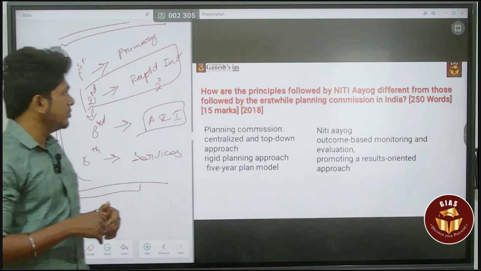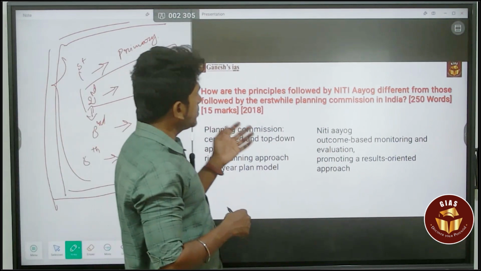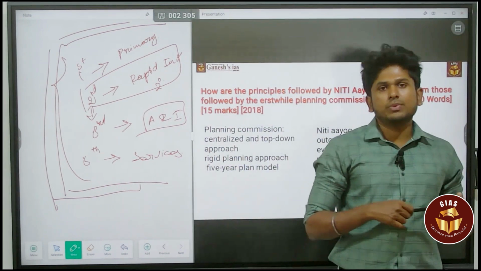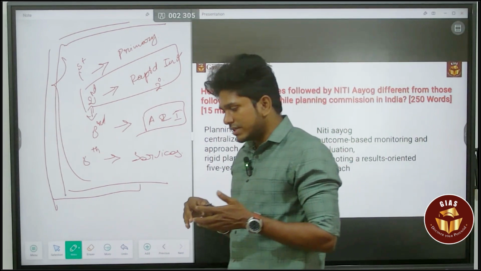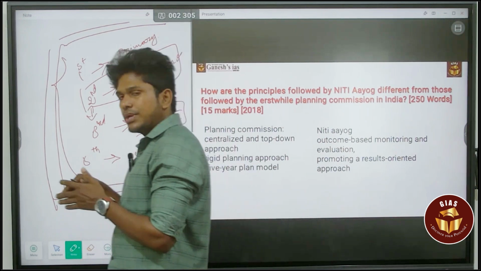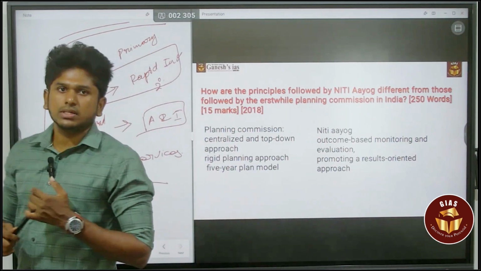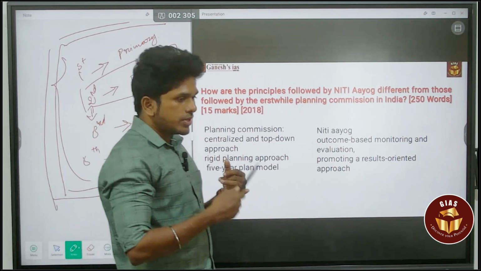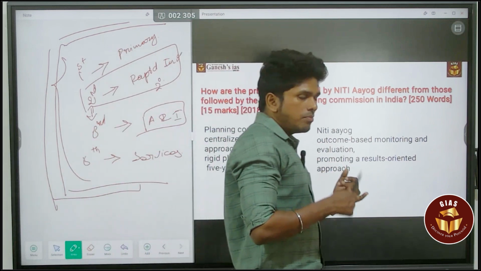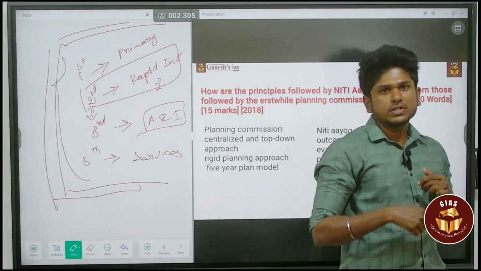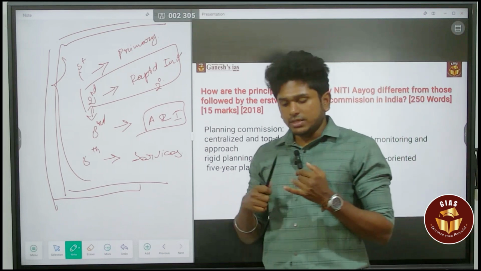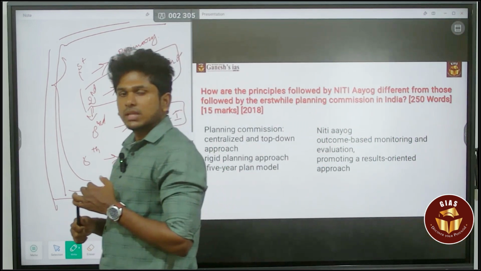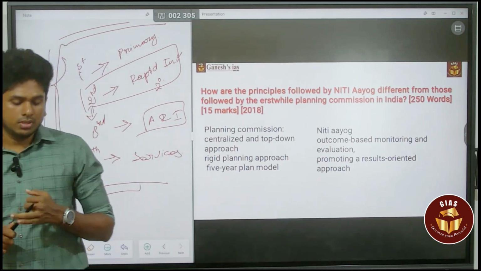So the answer can be: what are the principles followed by the Niti Aayog? What are the things that are different from the earlier Planning Commission? The first thing is transparency. Or else the first point you can simply say is the bottom-up approach. That is the first principle. And then the next principle is decentralized planning. That is the second principle they followed.